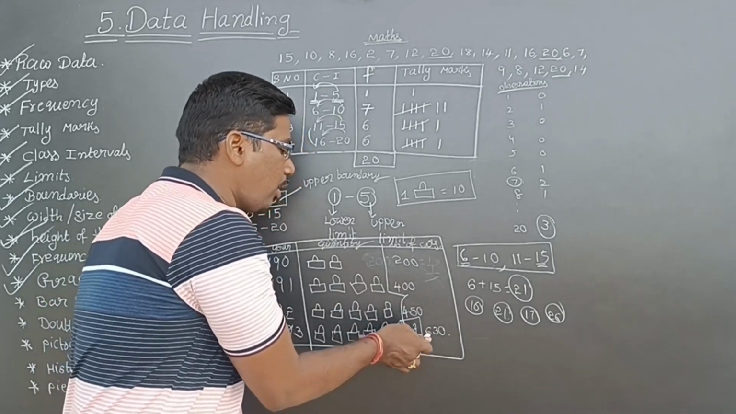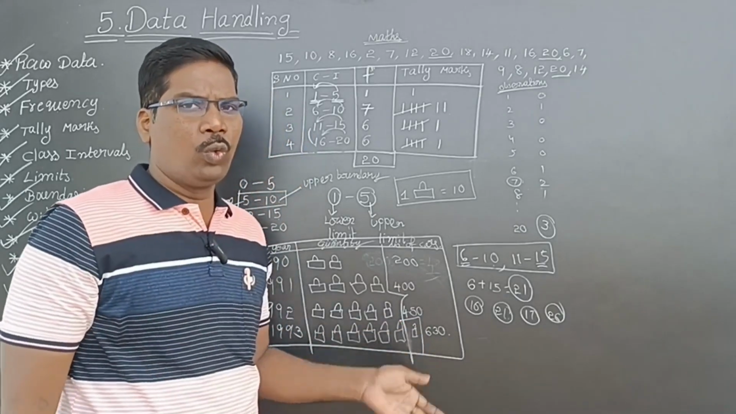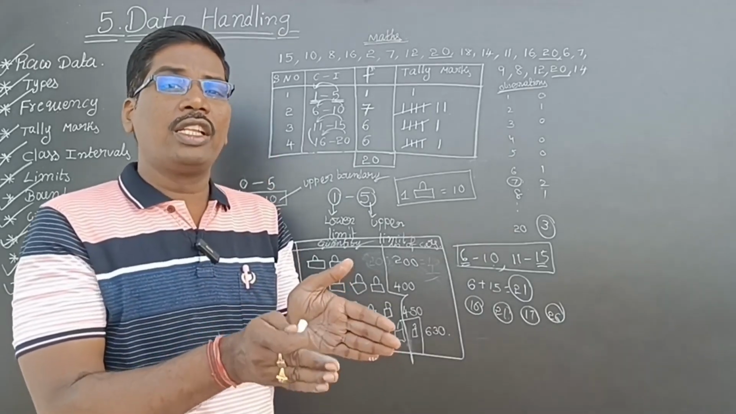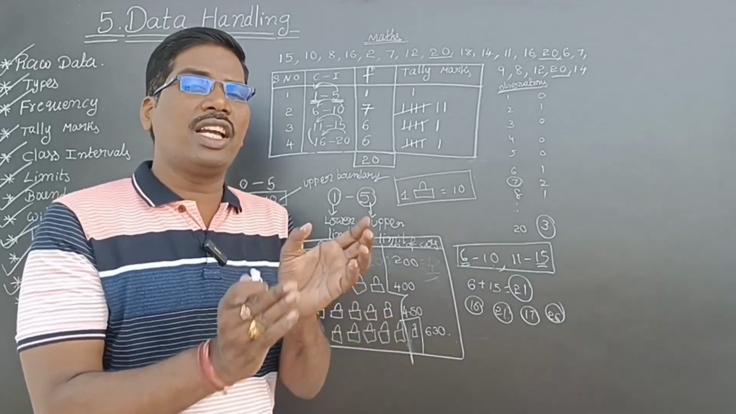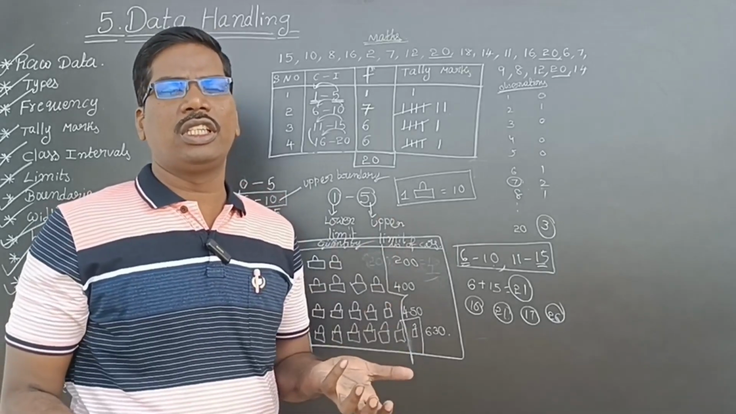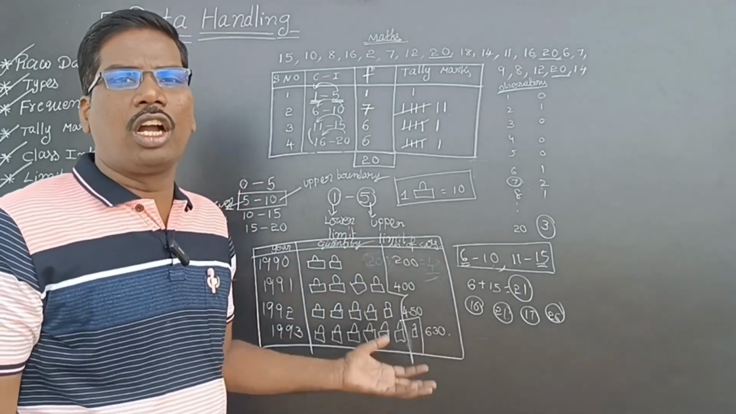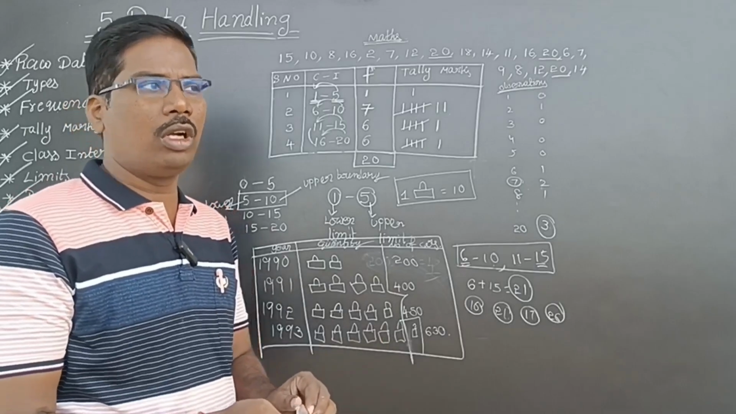See here, 30 cars extra, how can they represent? One full car is 100, then half car means 50, that's okay. Then what is the 30? The exact diagram they can't do, isn't it? That's why this failed. So the advanced graph representation came. That is called bar graph.